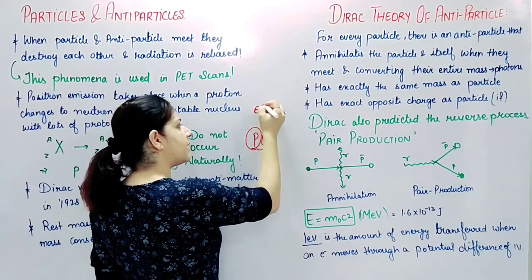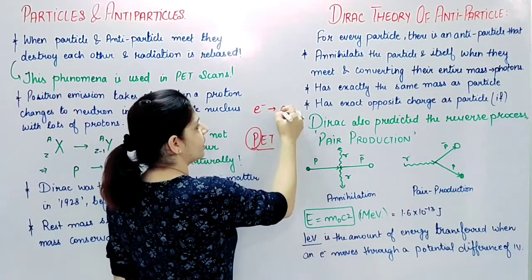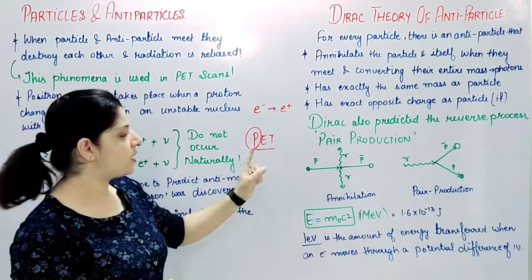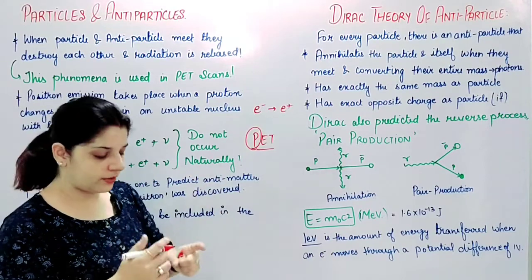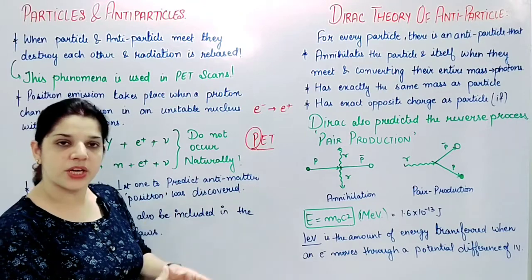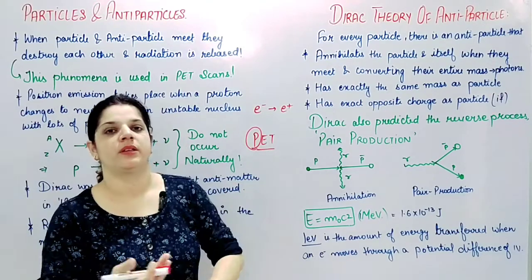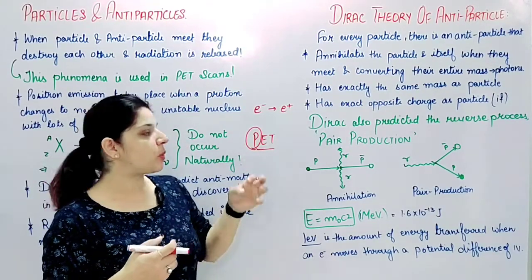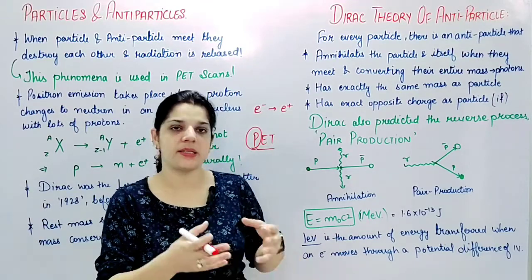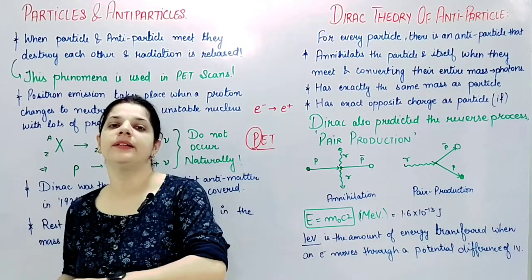Now we know what is an electron. The antiparticle of the electron, which is e positive, is known as the positron. This will be the symbol. So when we make use of a lot of high energy positrons and inject these positrons into a body for the required scans, these positrons collide with electrons, which are their antiparticles, and they just vanish and radiation is produced. Those radiations are then detected.